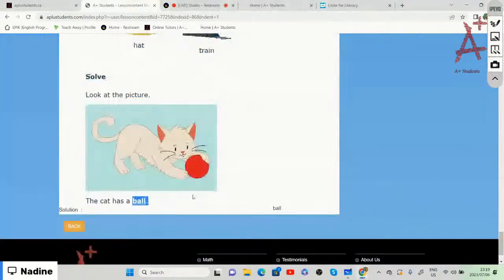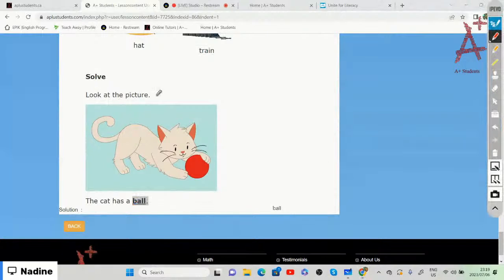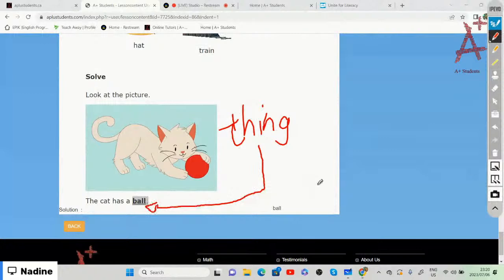It's a ball, and the ball names a thing. So this is a noun that names a thing. A ball is a thing.